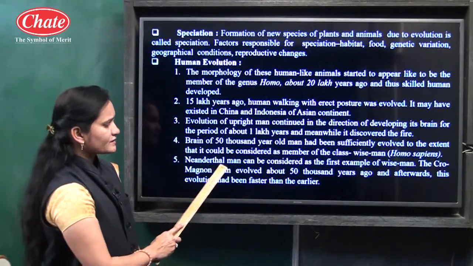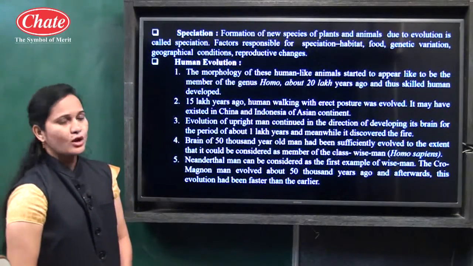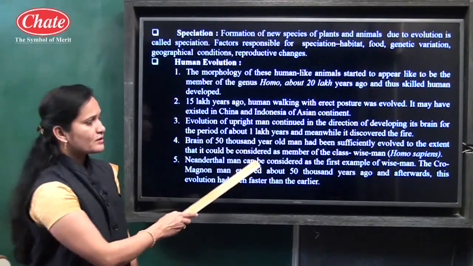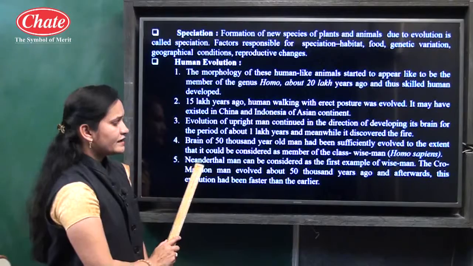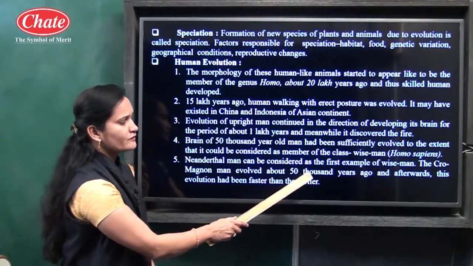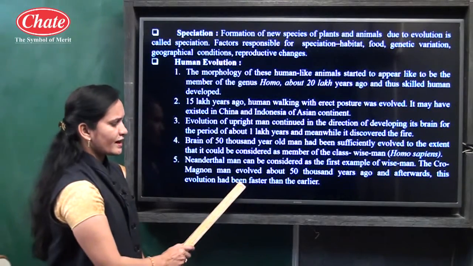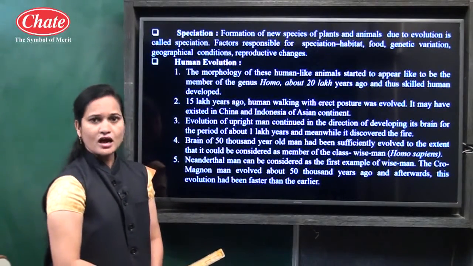And Neanderthal man can be considered the first example of wise man. Who is the first example of wise man? Neanderthal. And the Cro-Magnon man evolved about 50,000 years ago, and afterwards this evolution had been faster than earlier.